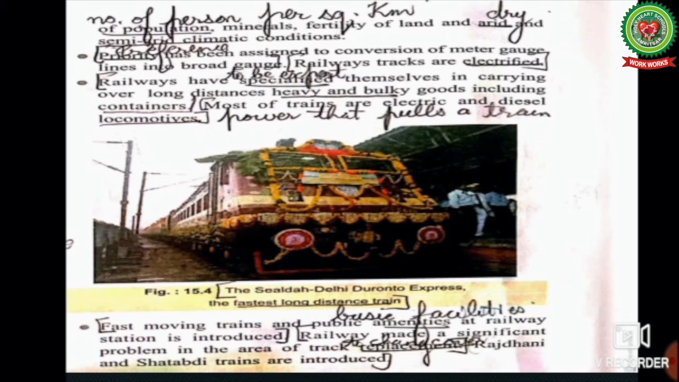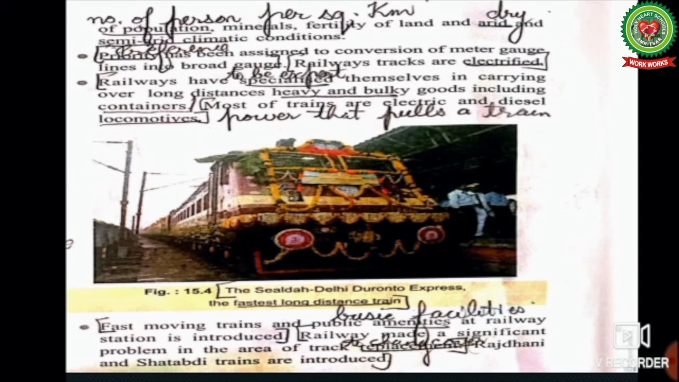Priority, that is preference, has been assigned to conversion of meter gauge lines into broad gauge. Railway tracks are electrified, as I have already shown you in the picture also. Railways have specialized, that is, they are expert in carrying over long distance heavy and bulky goods like coal, petrol, etc. Goods including containers. Most of the trains are electric and diesel locomotive. Locomotive here means the part that pulls a train.